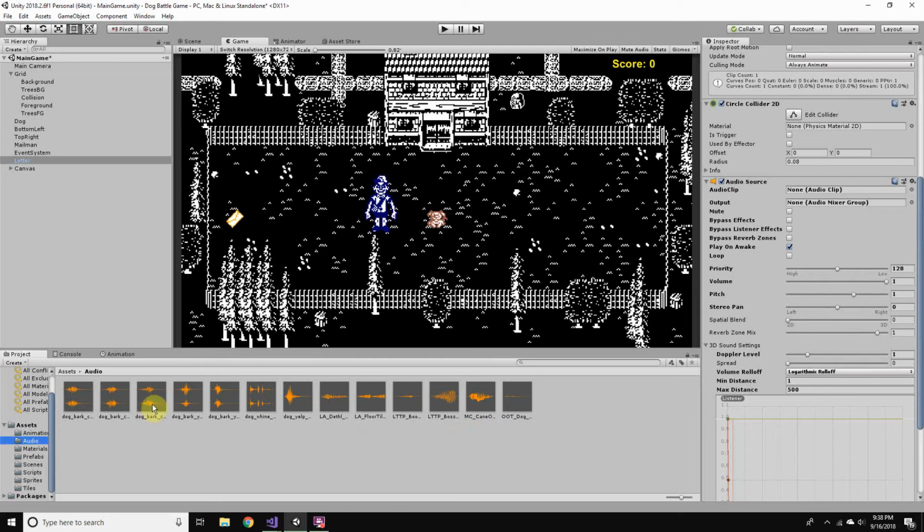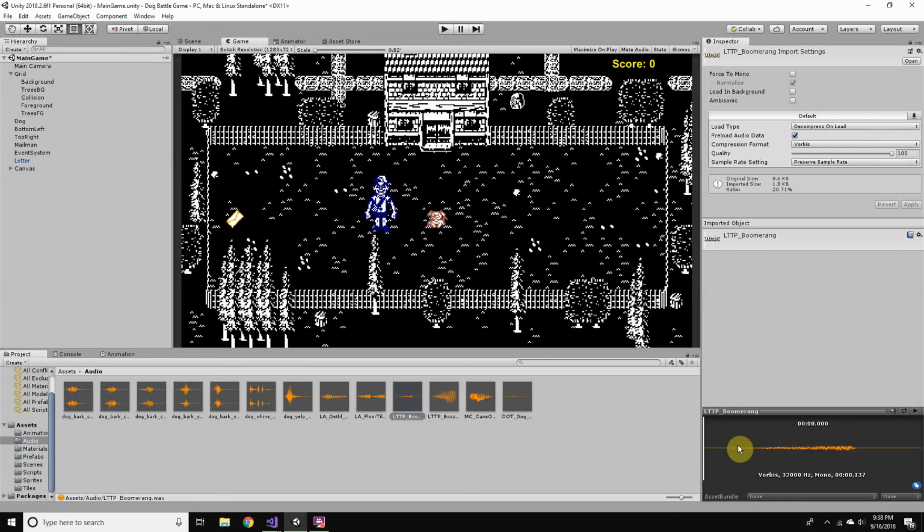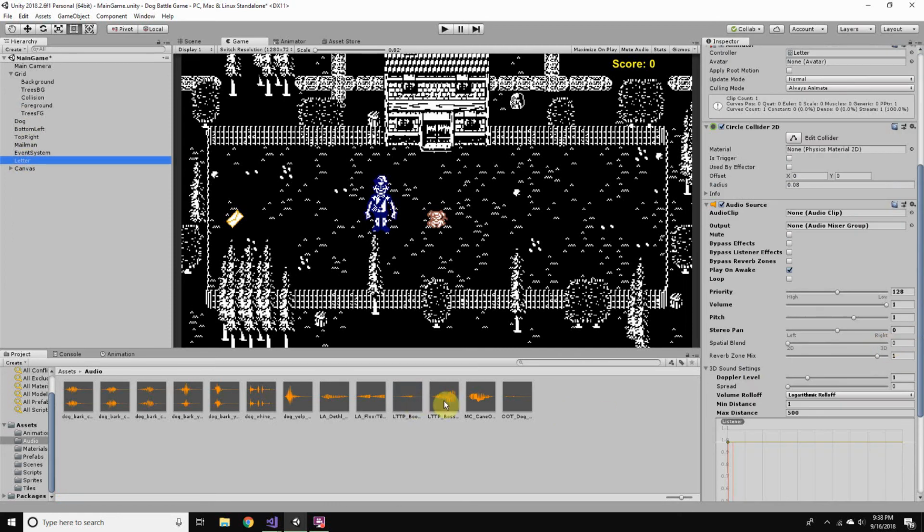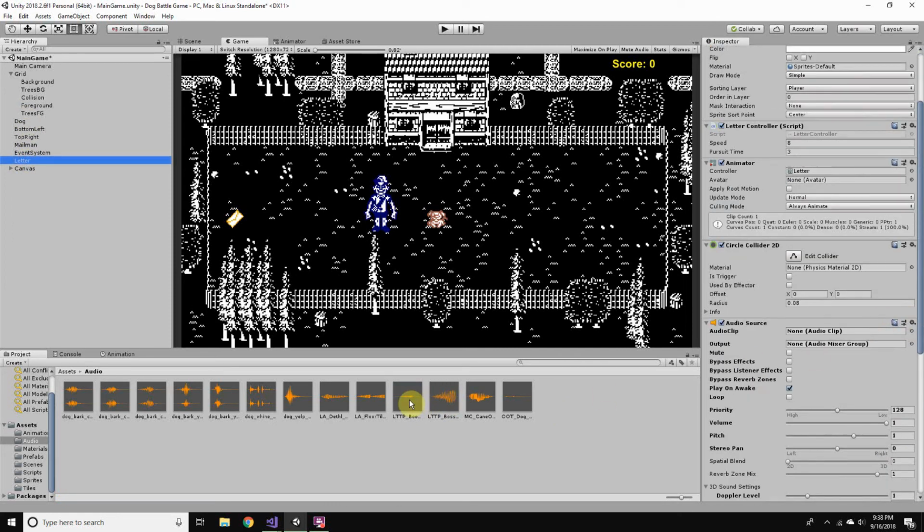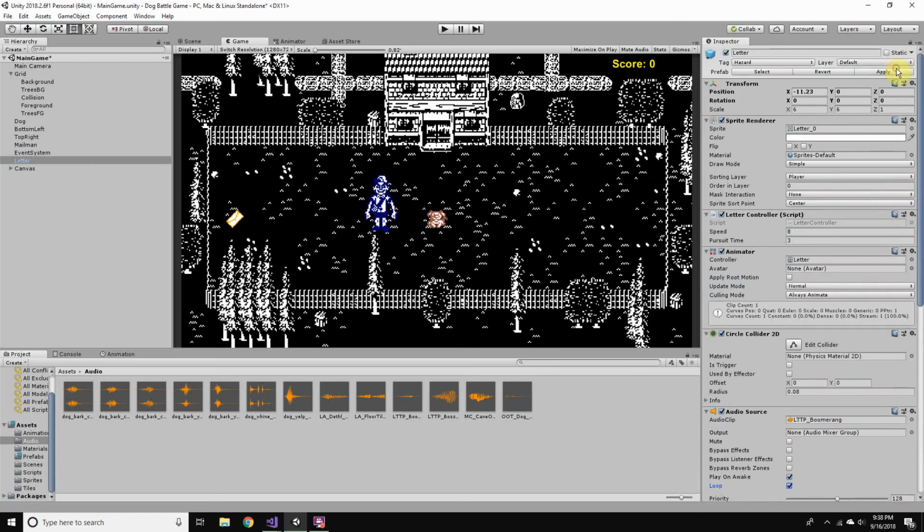In our audio folder is the boomerang sound, which I stole from Legend of Zelda games. It's from A Link to the Past. We hook that up to our audio source for our letter, drag and drop here, and we say that we want a loop, and we apply. So this is applied to our prefab now.